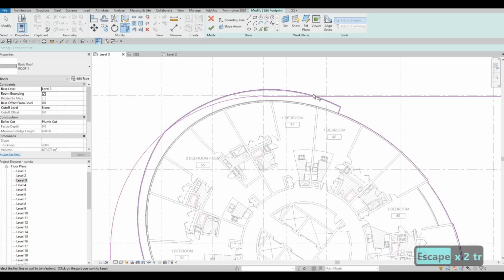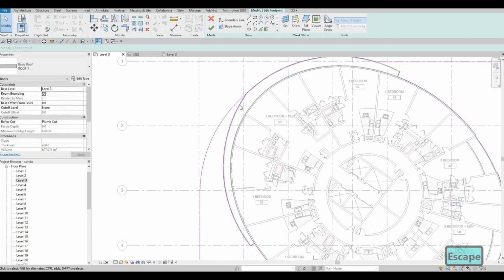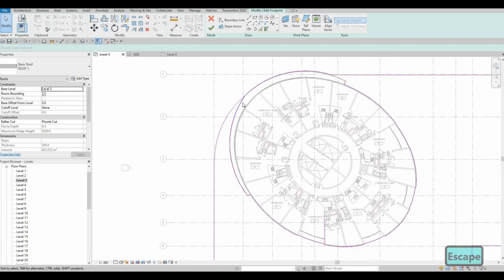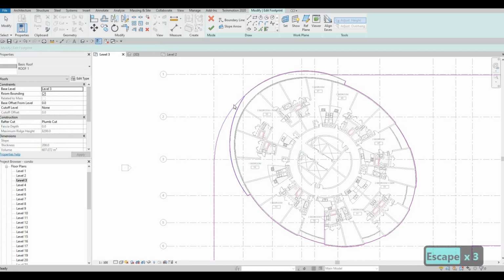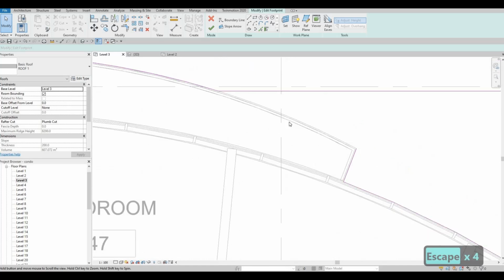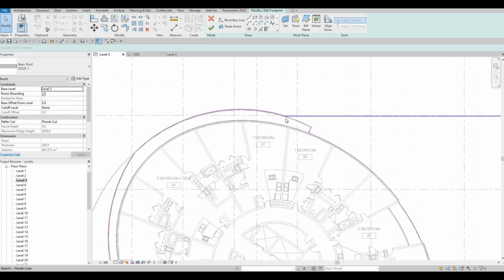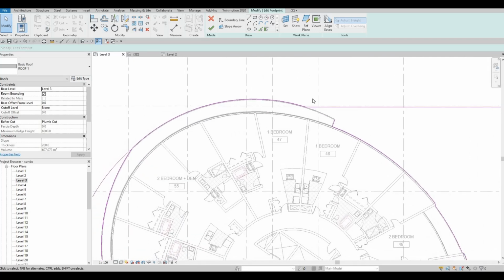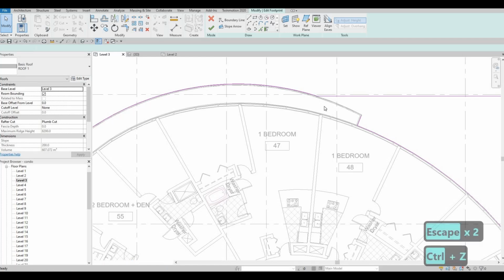So TR, trim and extend here. And then here, trim and extend. Relief, we need to this part. So this part we need to go right here on the other side.